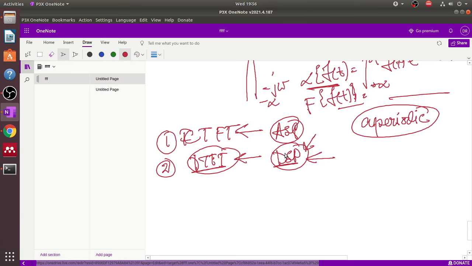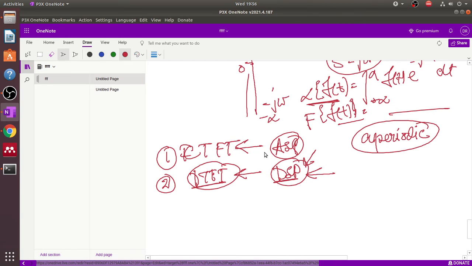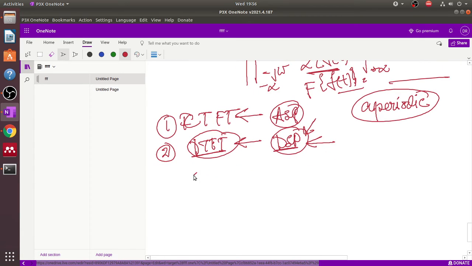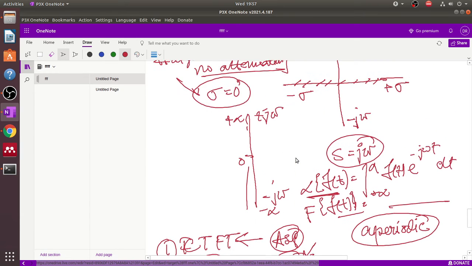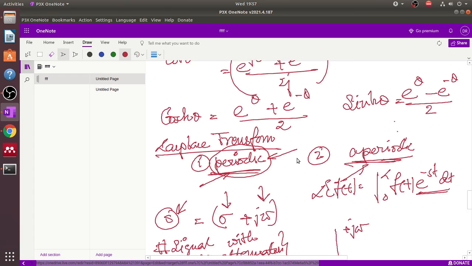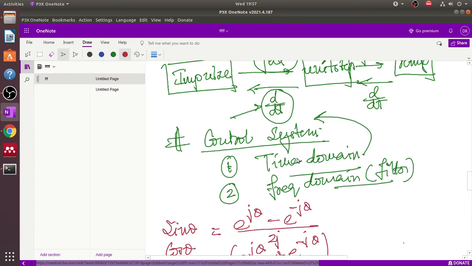Okay, so these two methods are very important. One is CTFT, continuous time Fourier transform, and the other is discrete time Fourier transform. This is also known as the discrete Fourier transform, DFT. And there is another method known as the fast Fourier transform, FFT. So lots of topics are discussed to analyze the signal system and to analyze the waveform.